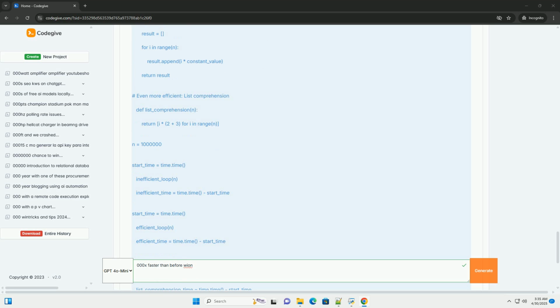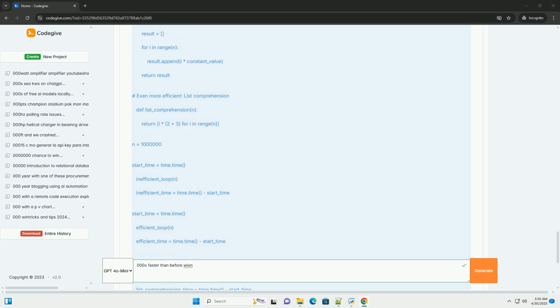Code level optimization, micro-optimizations that add up. These optimizations can provide smaller but still noticeable improvements. Loop optimization. Reduce calculations inside loops: move calculations that don't depend on the loop variable outside the loop. Loop unrolling: manually expand the loop to reduce loop overhead, generally not needed in Python due to interpreter optimizations, but may be beneficial in other languages.